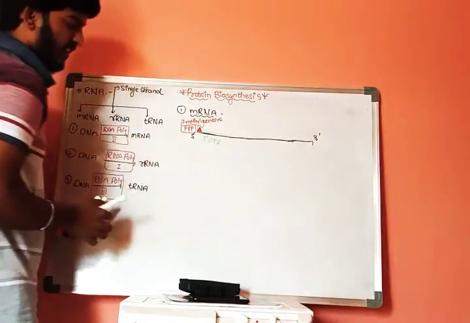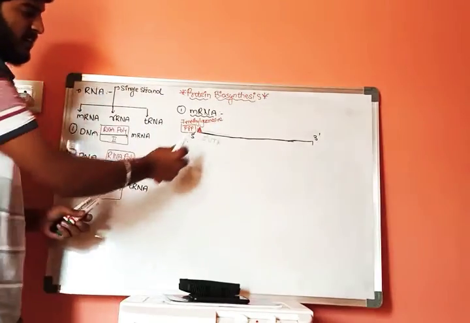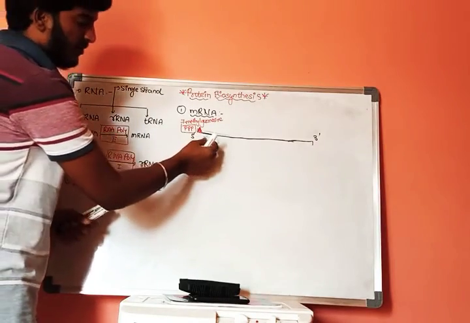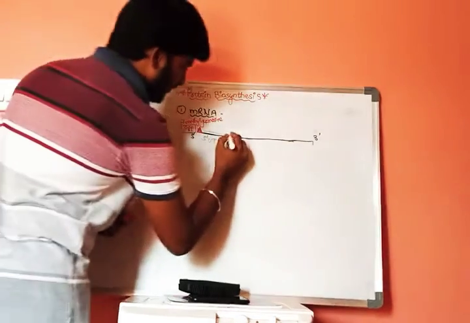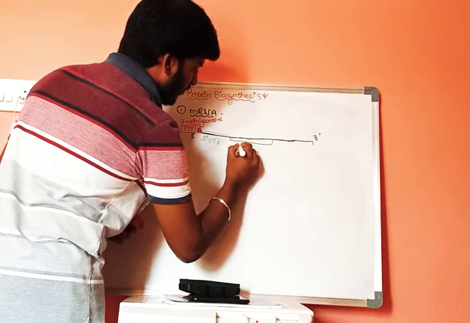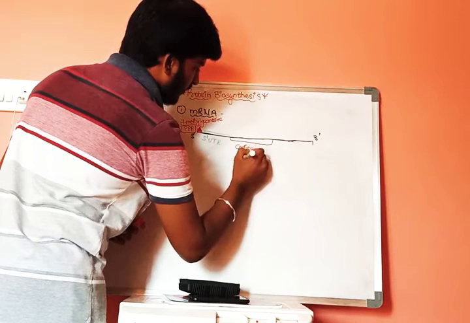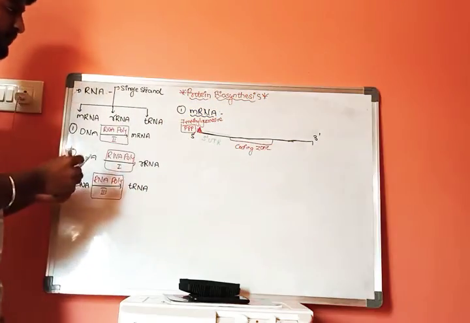This is untranslated region, and the adjacent structure is called coding zone or coding region.